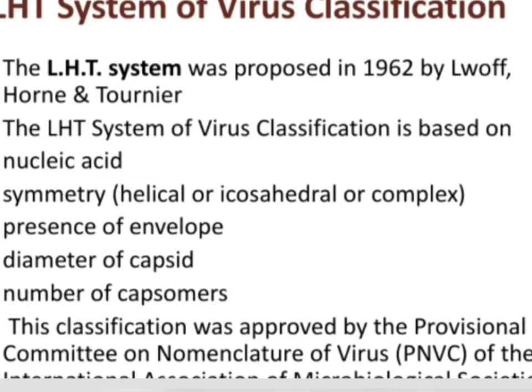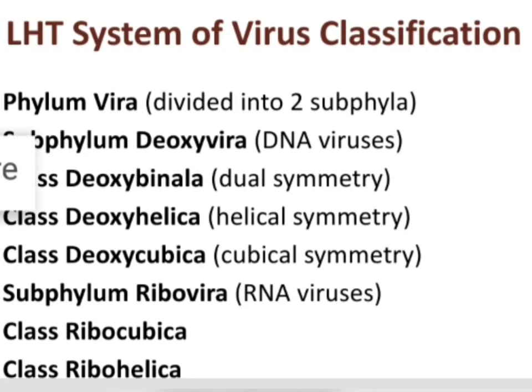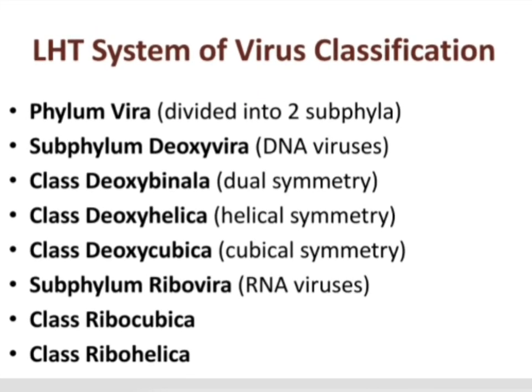According to the LHT system of classification, the viruses are included in a single phylum, phylum Vira, and this phylum is divided into two subphyla: subphylum Deoxyvira, which includes DNA viruses, and subphylum Ribovira, which includes RNA viruses. The first one, subphylum Deoxyvira, is divided into three classes: class Deoxybinala, class Deoxyhelica, and class Deoxycubica.